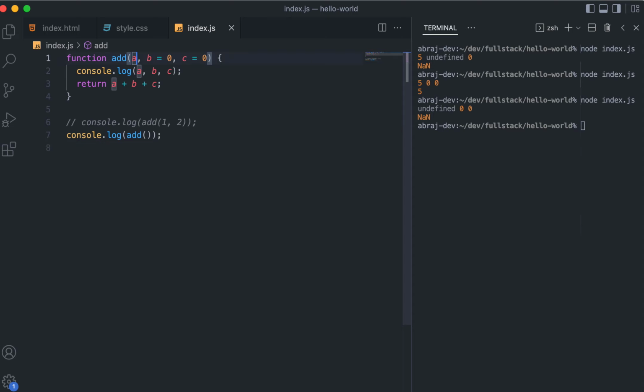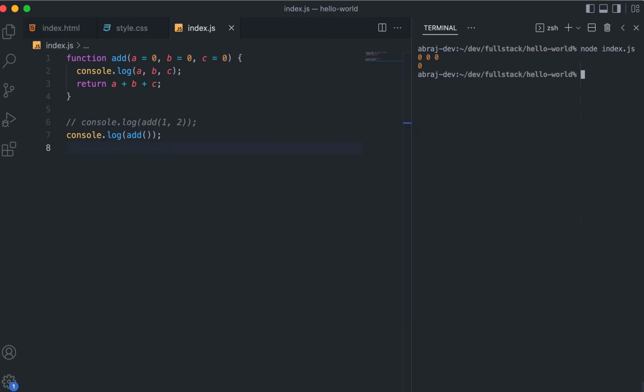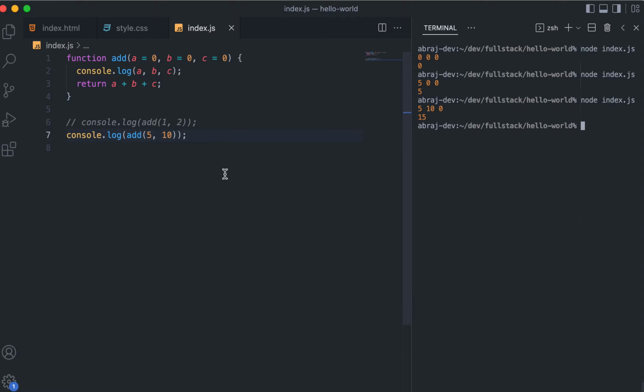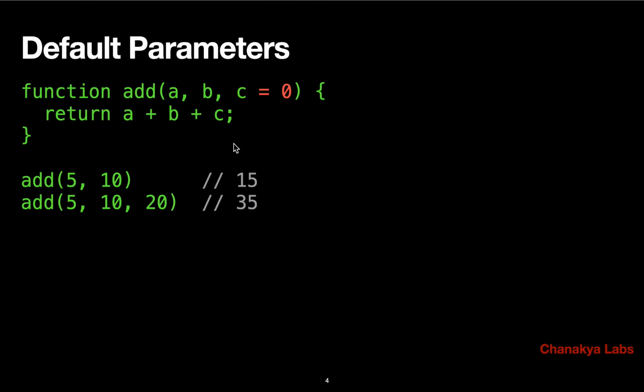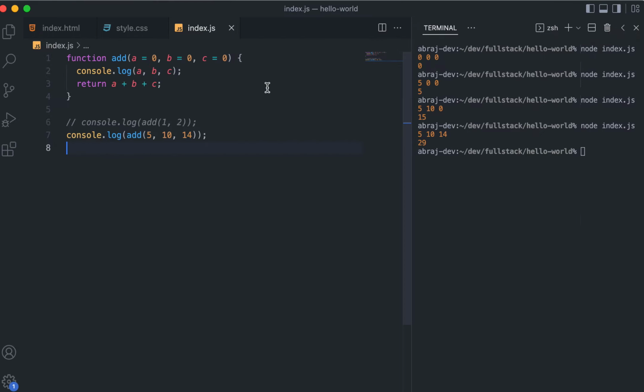So why bother? If in this case we pass everything equal to 0, then it will work for even 0 arguments, it will work for 1 argument, it will work for 2 arguments, and of course it will work for 3 arguments, right? So in that sense, you can use this feature called default parameters. However, let's say this feature is not there, then how will you handle this?